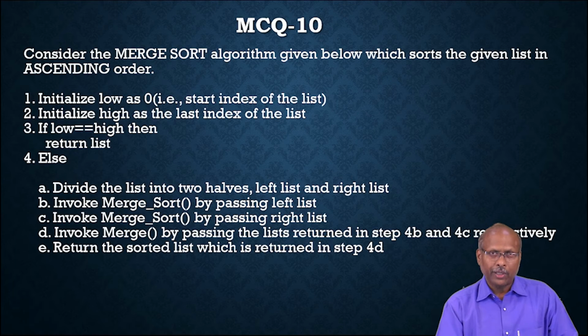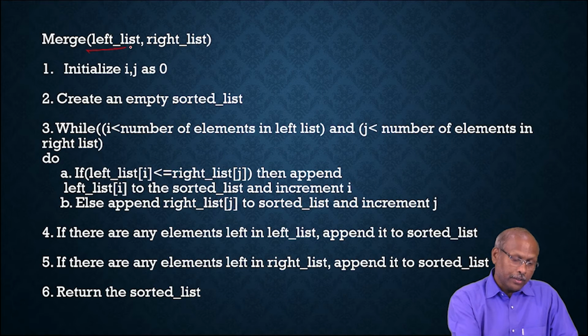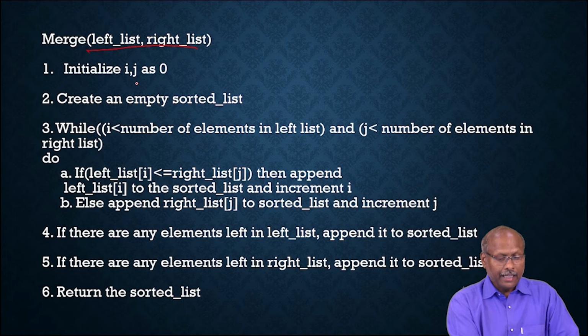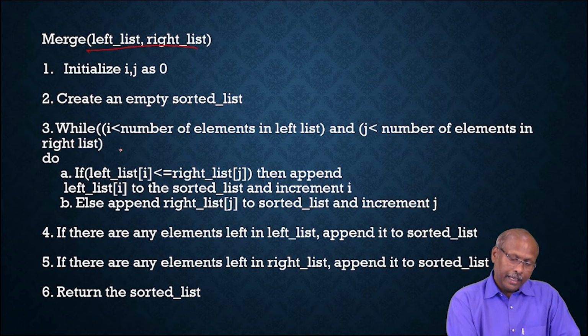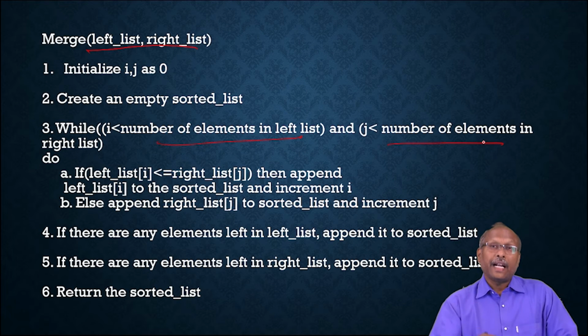This algorithm they have given already, so you need not remember it. Next, they have given the merging algorithm also. That is dividing, this is merging. Initialize i and j to 0. Create an empty sorted list. While i is less than the number of elements in the list and j is less than the number of elements, the merging process will continue.